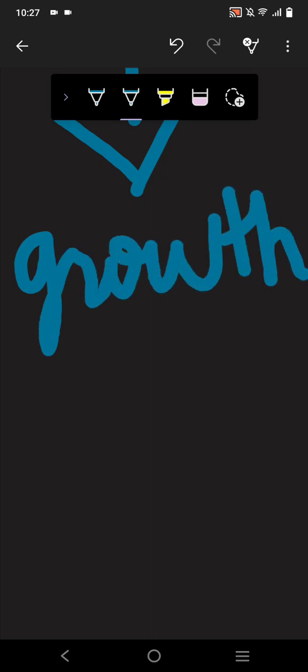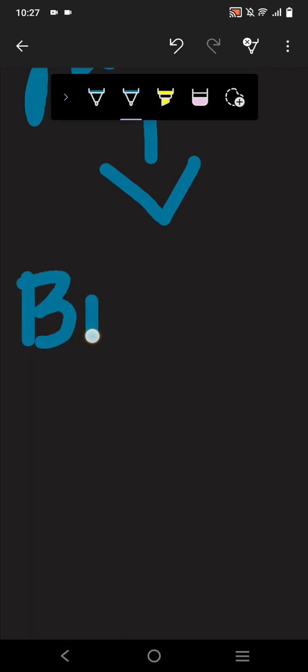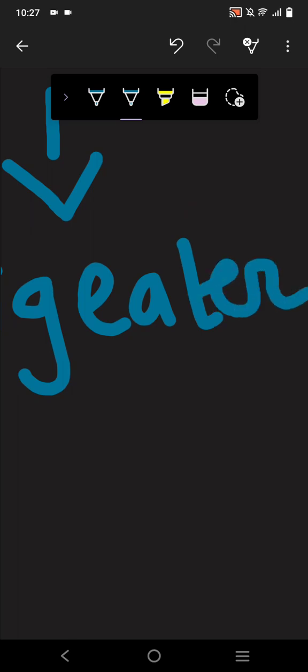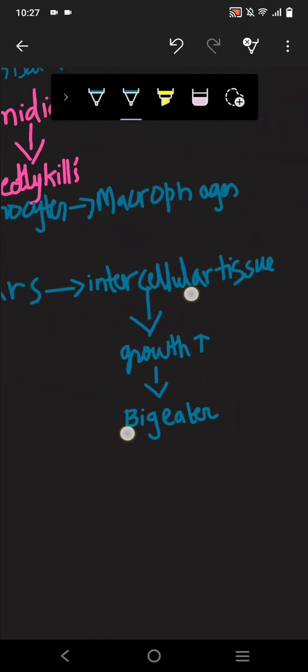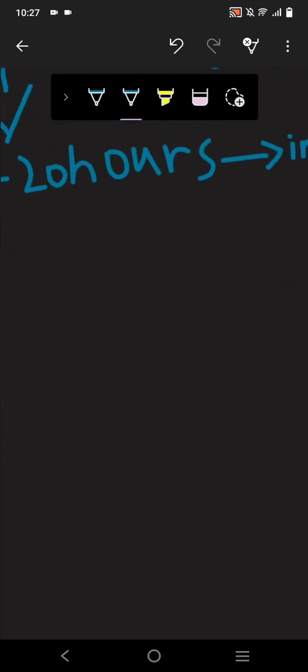The growth increases. So when the growth is increased, they are converted into macrophages. Macro means big and phages means eater, big eaters. So they are converted into big eaters, meaning macrophages. This is how macrophages work in the cell mediated response. So here I am talking about MHC1 and MHC2.